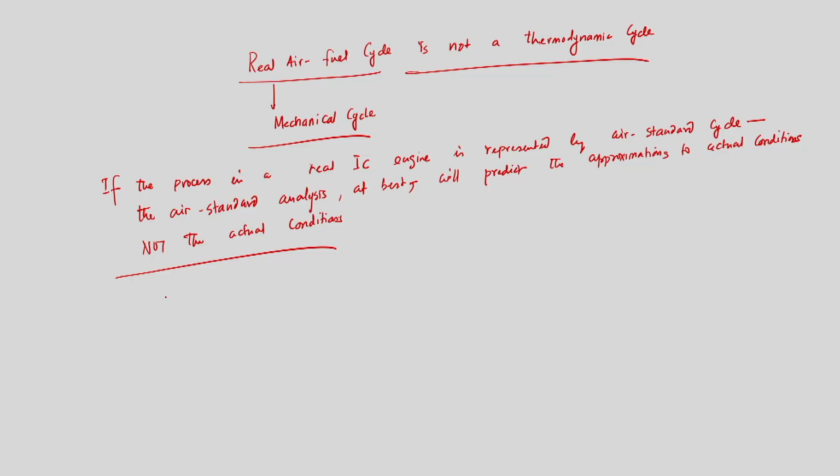All these processes that we have assumed using an air standard analysis are not mimicking the actual processes that are there in a real internal combustion engine, but still we are doing this analysis, and that is why this air standard analysis will give at best the approximations to the actual condition, not the actual conditions.